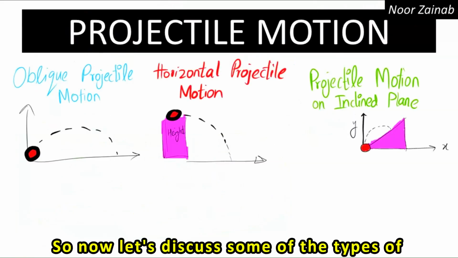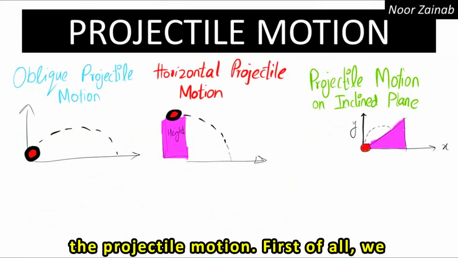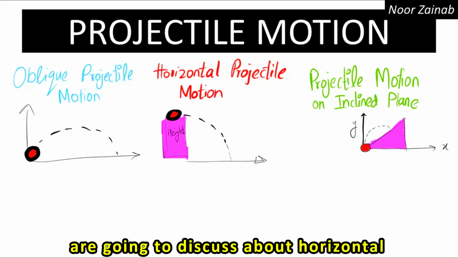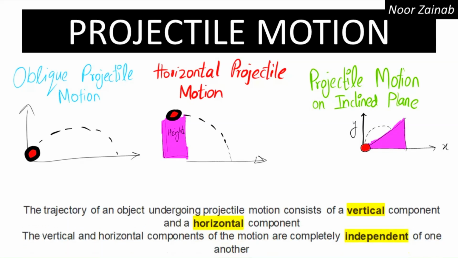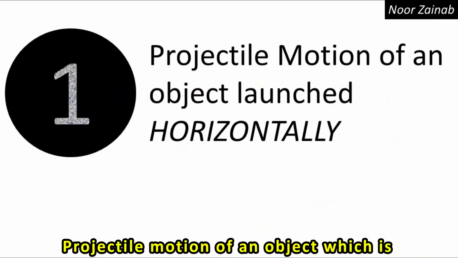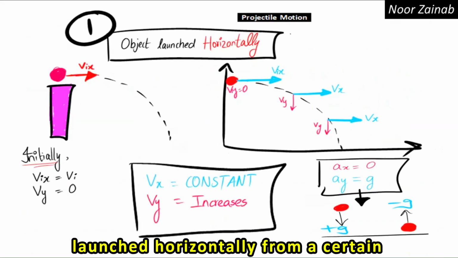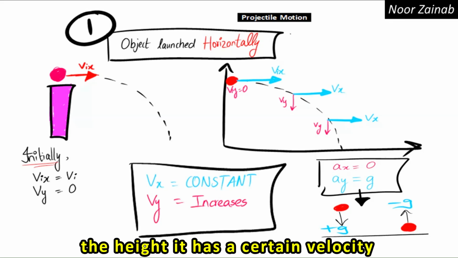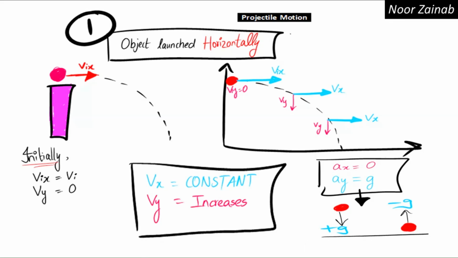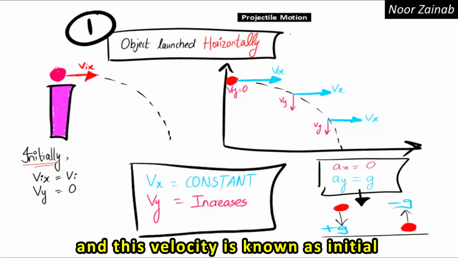So now let's discuss some of the types of the projectile motion. First of all, we're going to discuss horizontal projectile motion. Projectile motion of an object which is launched horizontally from a certain height. When the object is launched from the height, it has a certain velocity, and this velocity is known as initial velocity.